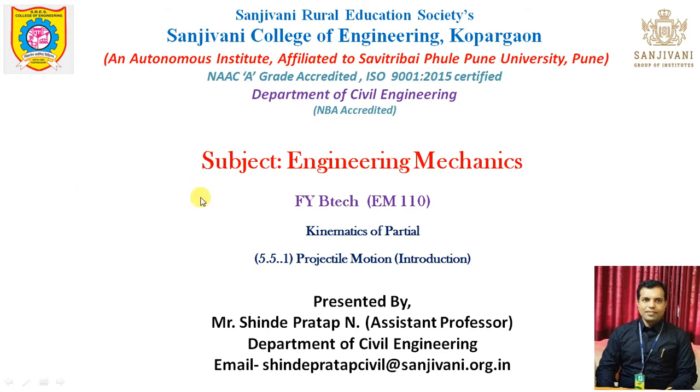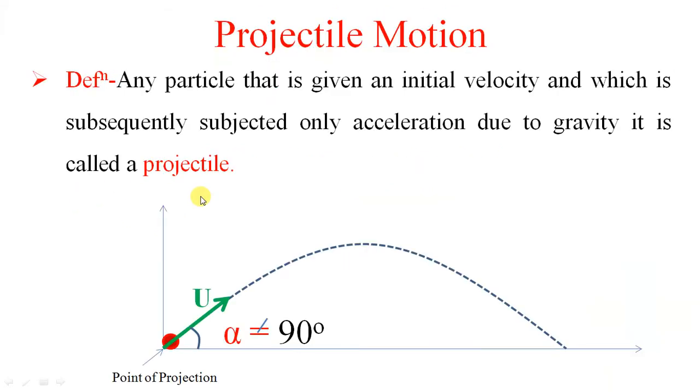So what is projectile? Any particle that is given an initial velocity and which is subsequently subjected to only acceleration due to gravity is called projectile motion. So any particle to which we give just an initial velocity, and after that it is subjected to only acceleration due to gravity, that type of motion is known as projectile motion.